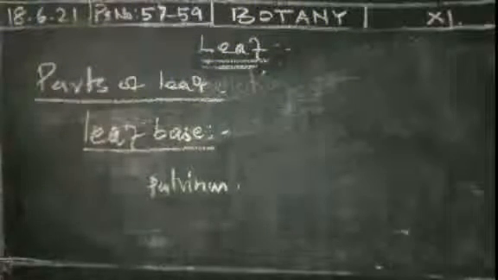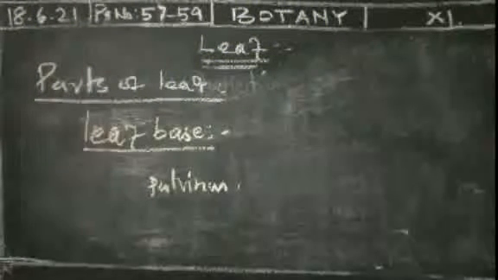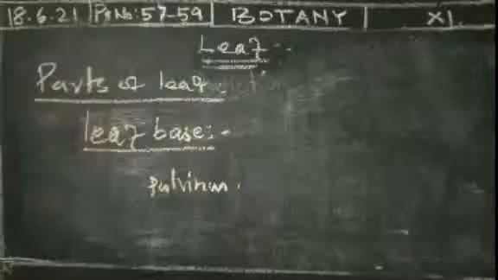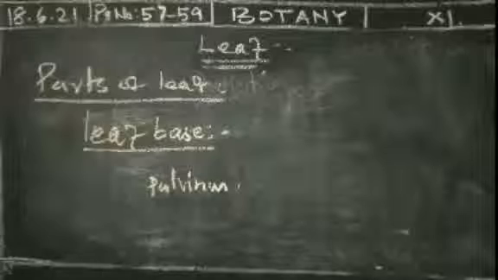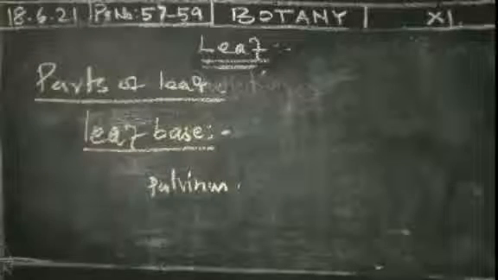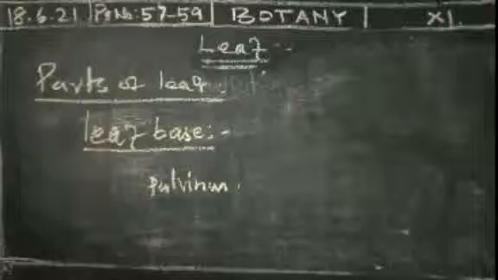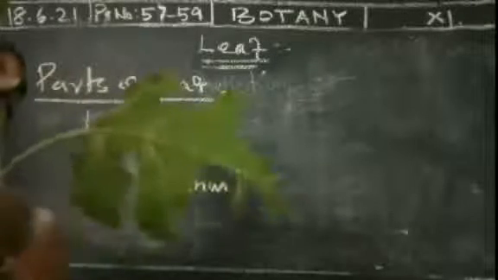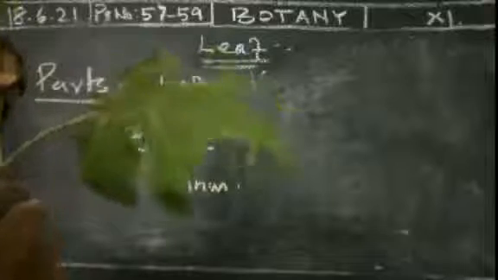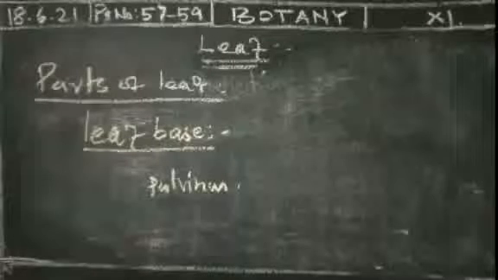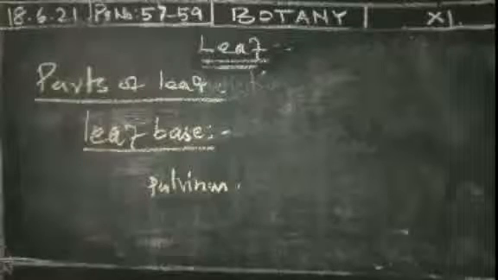In leguminous plants the leaf base becomes very broad and swollen, and that condition is called pulvinus. In the nodal region some swelling occurs, and that area is the pulvinus. Here the leaf base becomes broad and swollen; it is known as pulvinus.